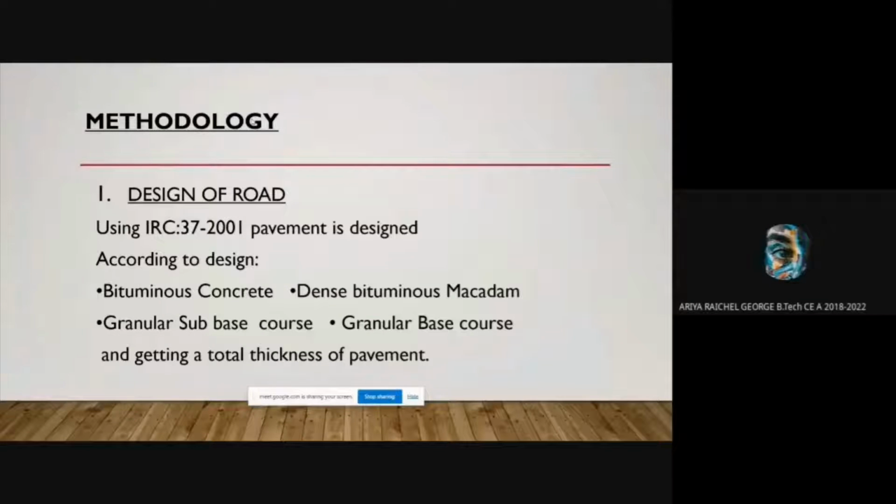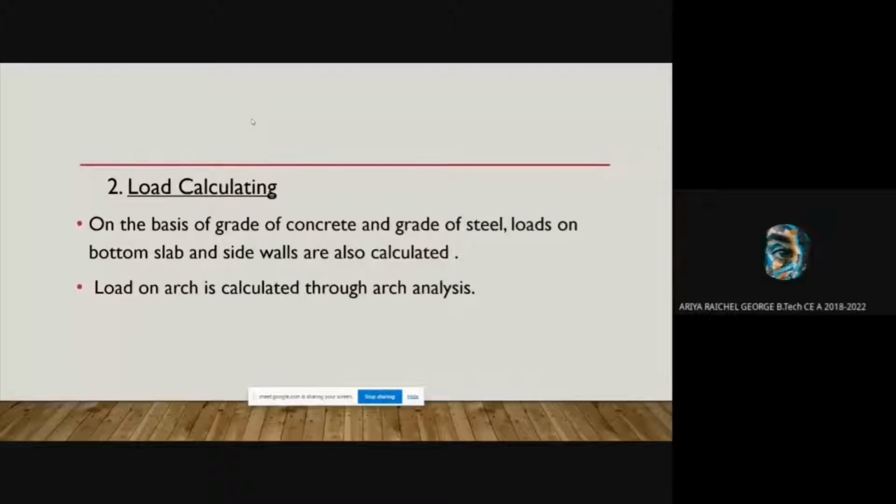So, next moving to methodology. Here we are going to design an underpass of a shell-like structure. For that, first we have to go through the design of the road, which is above the structure. By using IRC 37-2001, the pavement is designed on the basis of bituminous concrete, DBM, granular subbase course, and granular base course, which will give the thickness of the pavement. So by knowing the thickness of the road, we can easily calculate whether the structure is capable of the load or not.